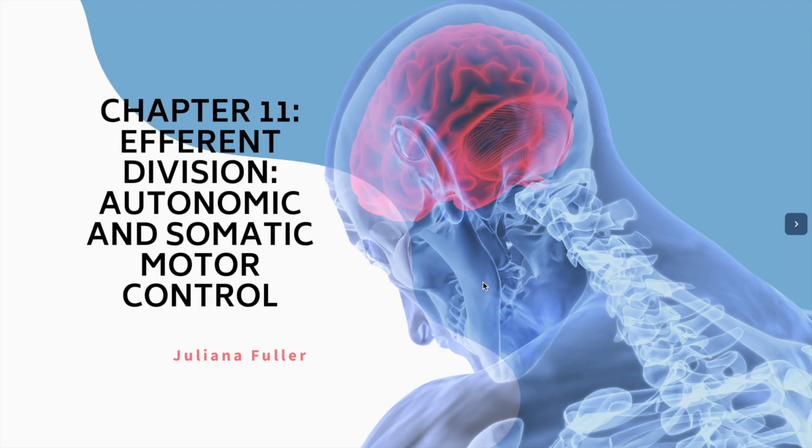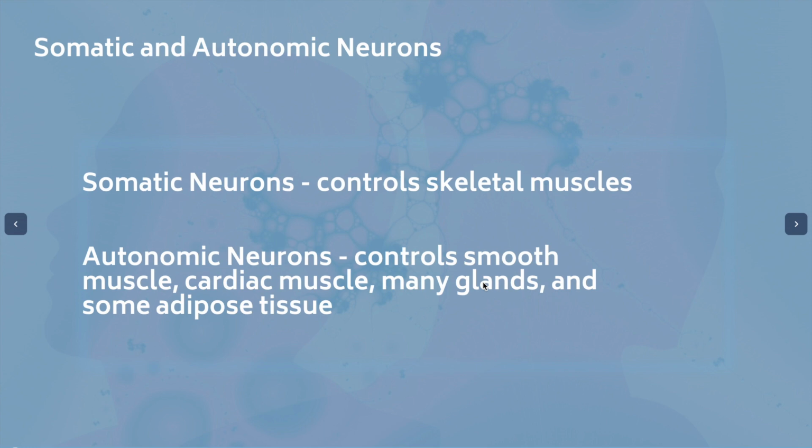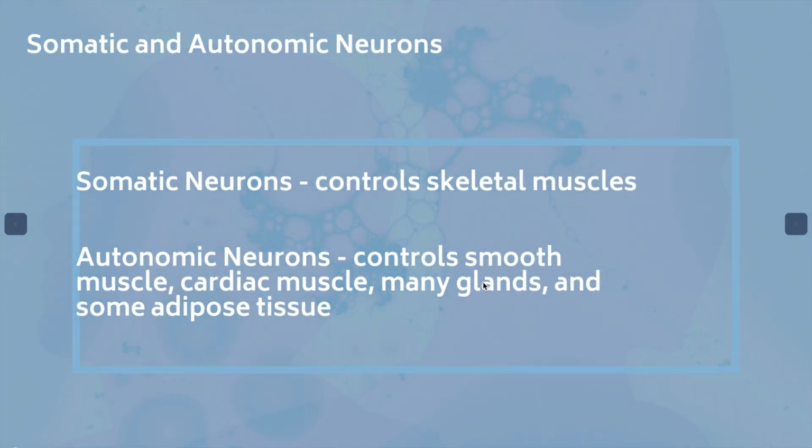Autonomic and somatic motor control. Somatic control is typically associated with the voluntary movement in the body. Therefore, somatic neurons control skeletal muscles, whereas autonomic control is typically associated with the involuntary movement of the body. Therefore, autonomic neurons control smooth muscles, cardiac muscles, glands, and some adipose tissue. In this presentation, we'll mainly focus on autonomic control.